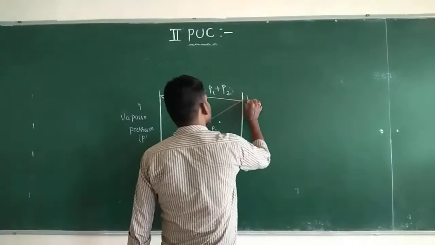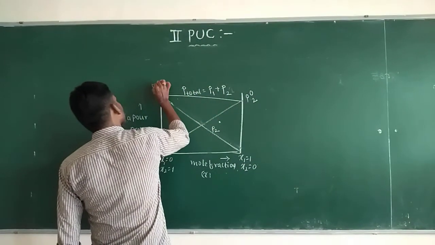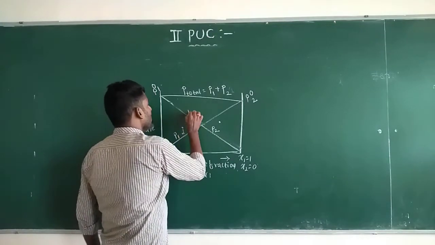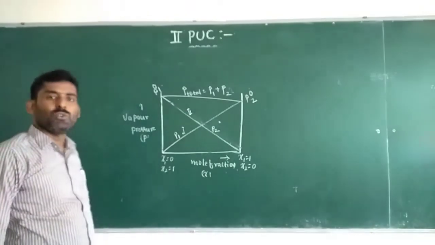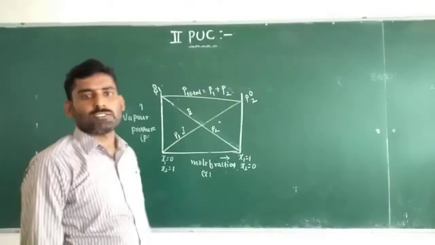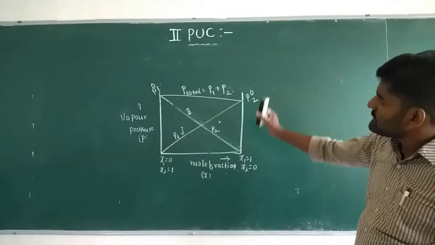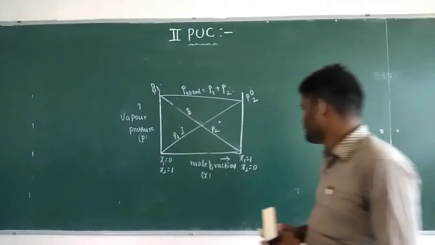This is P0 2 and this is P0 1. This is for ideal solutions, with no deviation here because the intermolecular forces of attraction in the solutions as well as in the pure states are the same. So this is the graph for ideal solutions.